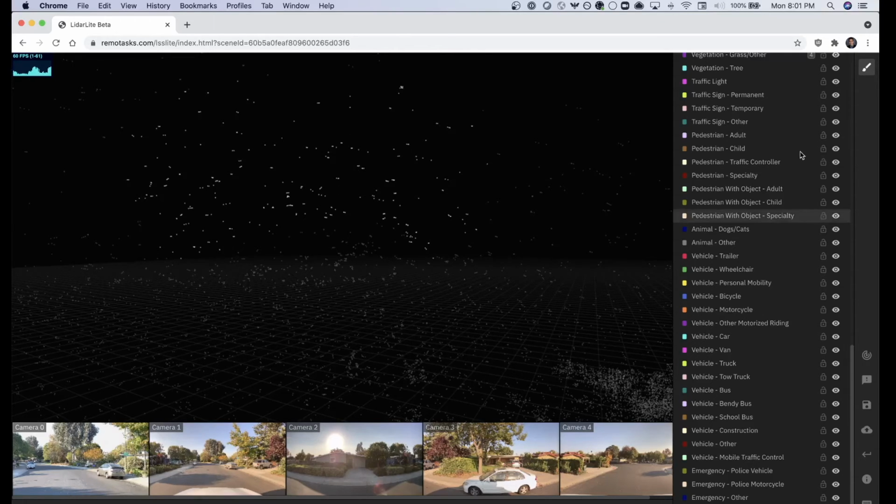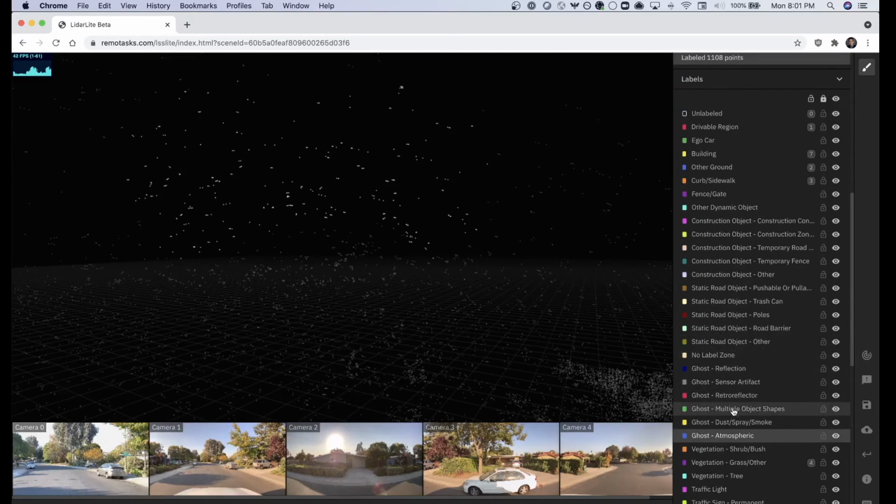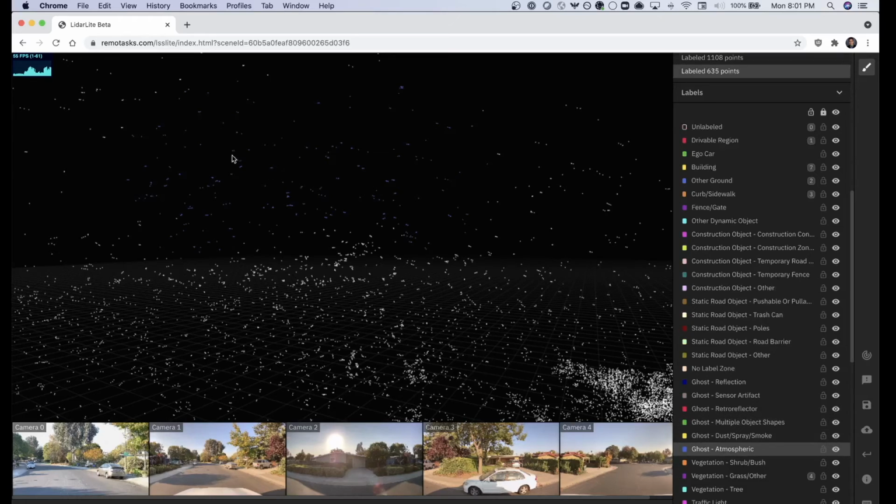Once you have all of the points you wish to annotate, you could select the label from the label menu here. So here I'm going to select Ghost Atmospheric for these points, press Enter, and it will apply it to all of those points within that selection. The lasso tool is very useful for annotating surfaces, points in the sky, and other objects like rows of trees and other buildings, for example, very easily and very efficiently.